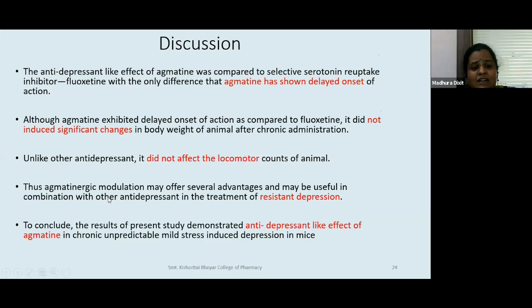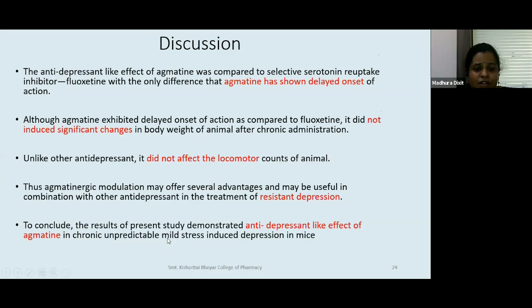And thus agmatinergic modulation may offer several advantages and may be useful in combination with other drugs in the treatment of resistant depression. Resistant depression is where no known normal drugs act, and regular drugs that are in practice or in the clinical zone are ineffective. So in such a situation, agmatine would probably work wonders, because it has this unique mechanism of action that is still unexplored, but it may be useful because there we need new drugs.